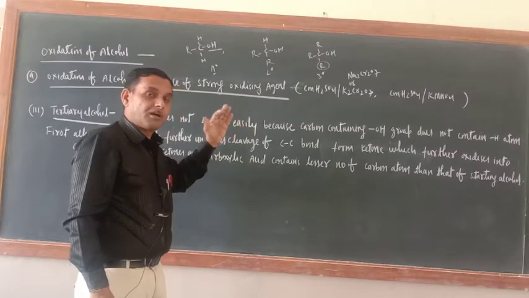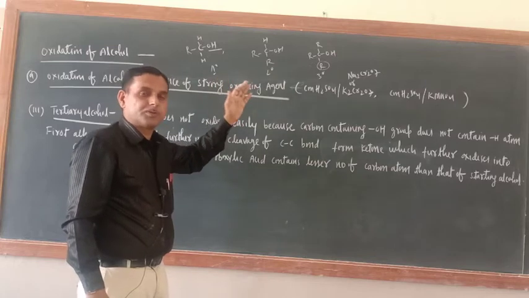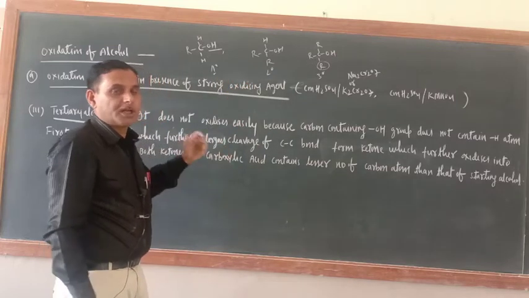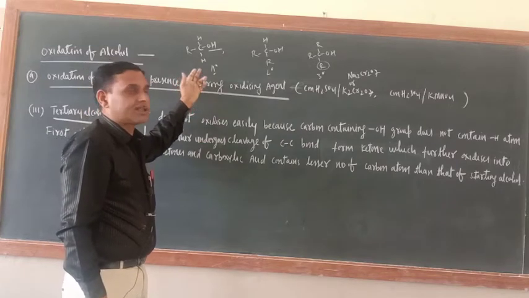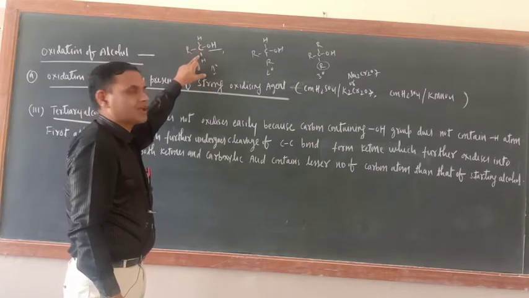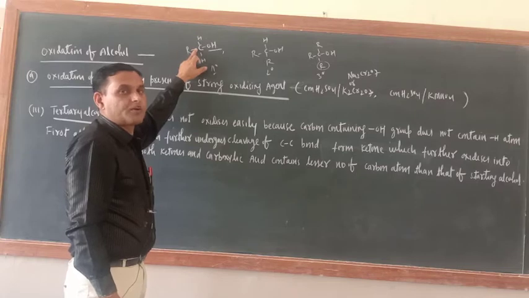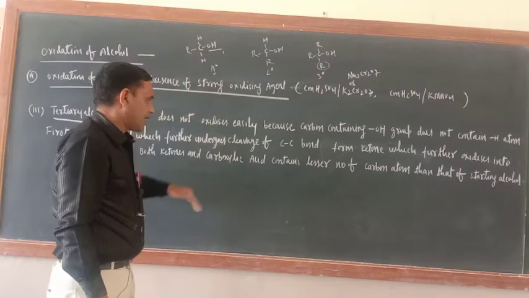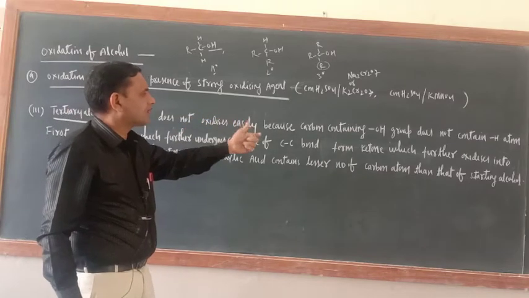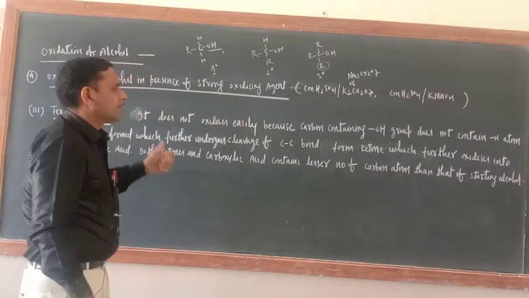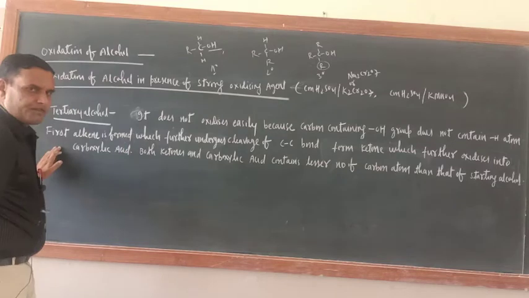So what is the order of oxidation of alcohol? 1, 2, 3. 1 degree alcohol will very easily undergo oxidation because it contains 2 hydrogens on the carbon atom to which OH is bonded. Okay, so the first point is this one only. It does not oxidize easily because the carbon containing the OH group does not contain an H atom.